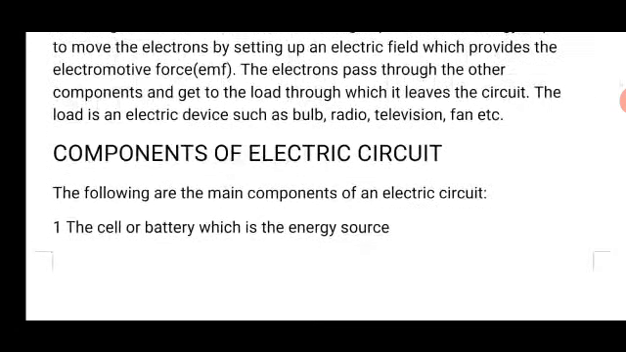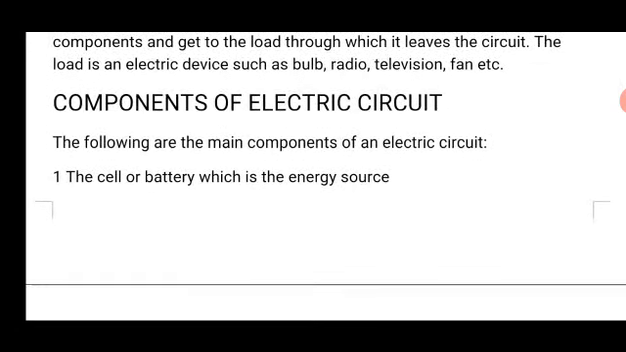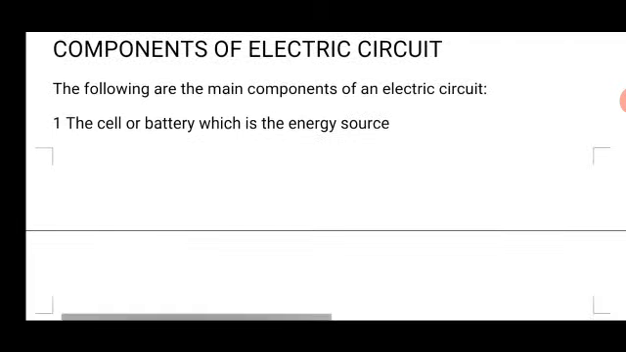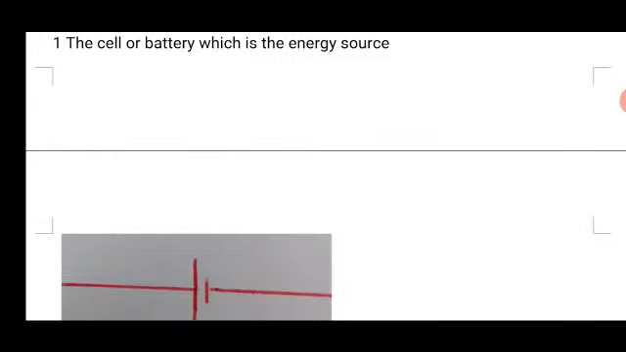Components of an electric circuit. There are certain things that are connected together that form the electric circuit, that is, certain things through which the electric current passes. The following are the main components of an electric circuit. Number one, the cell or battery, which is the energy source. That is what produces the energy.